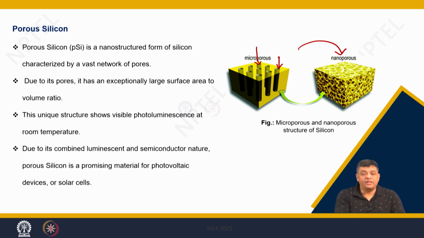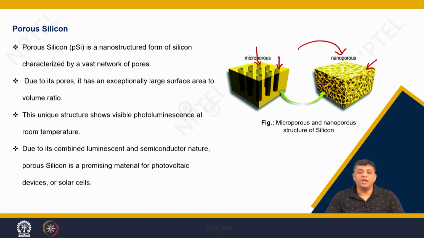We have seen that as you introduce such porosities, the interiors of the bulk become accessible for interaction with anything which is intercalating or diffusing in such a substrate.